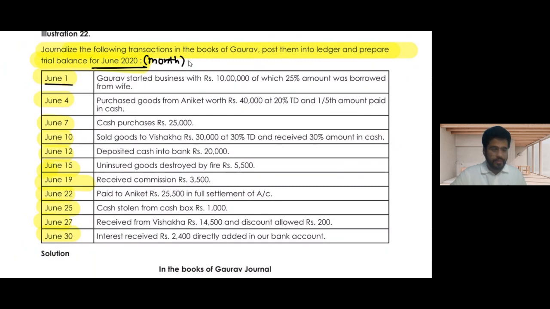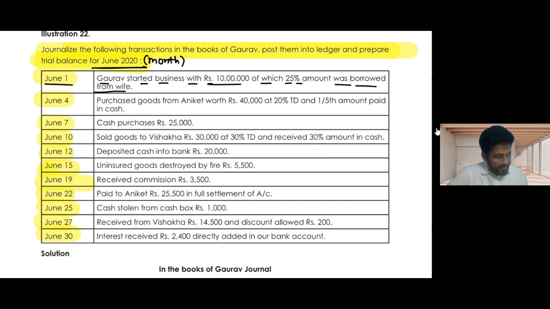They have mentioned that on 1st of June, Gaurav started business with 10 lakh, of which 25% of the amount is borrowed from wife. Some students are saying that they have completed. Okay, but send your total of the balance sheet, so that I can verify when I prepare it. Send your total of your balance sheet and what is your profit or loss.